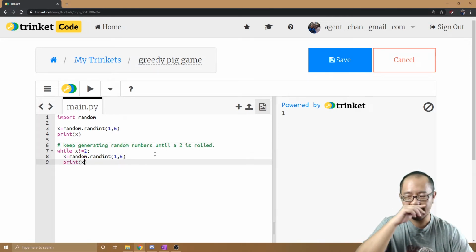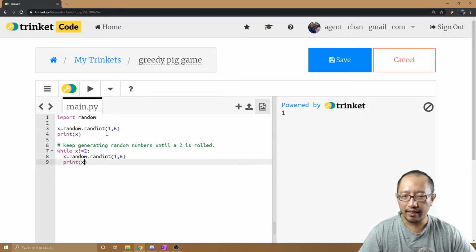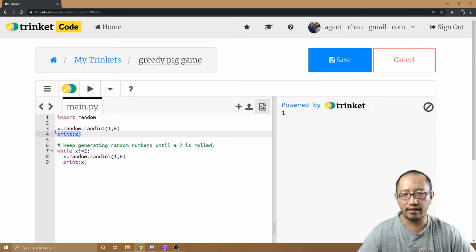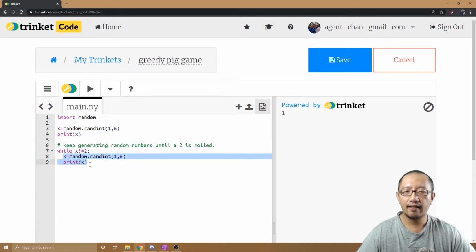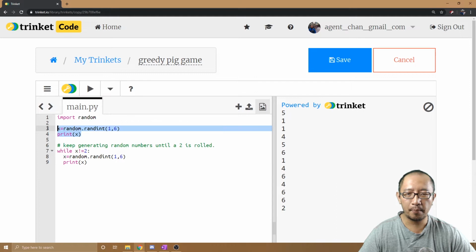So what it means is, I roll the die. Because a dice is between 1 to 6. So I roll the dice. If it gives me a number that is not 2, it'll keep doing this until a 2 comes up. So let's see if this works. I roll the first number that comes from here and it's printed. Because it's not a 2, it keeps going until a 2 is rolled. Then it comes out.